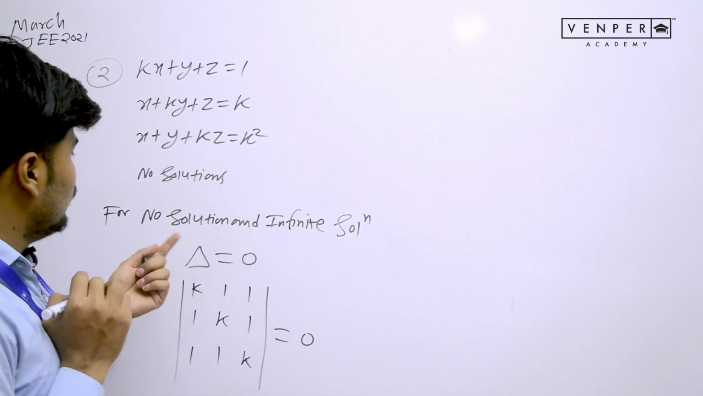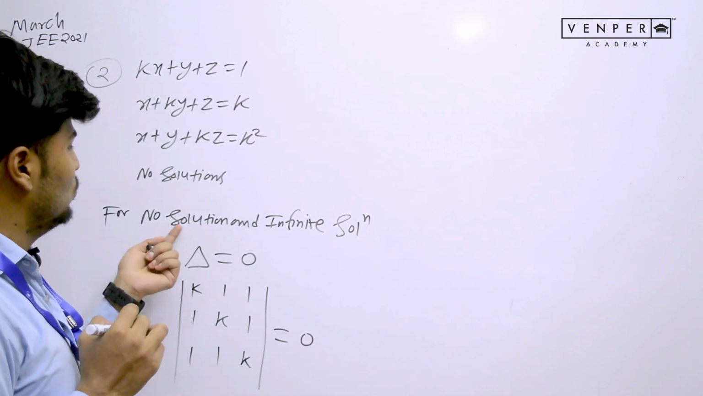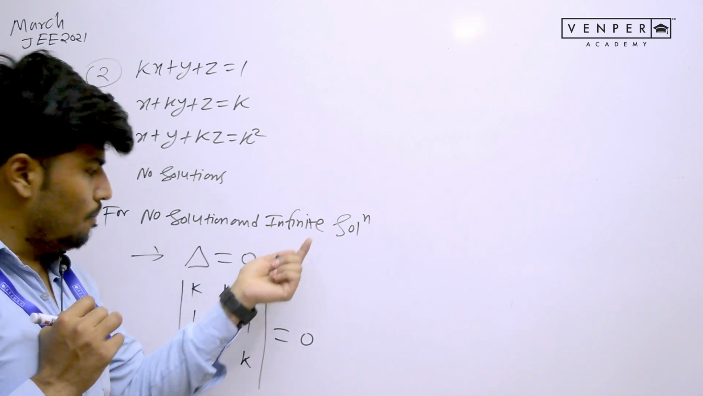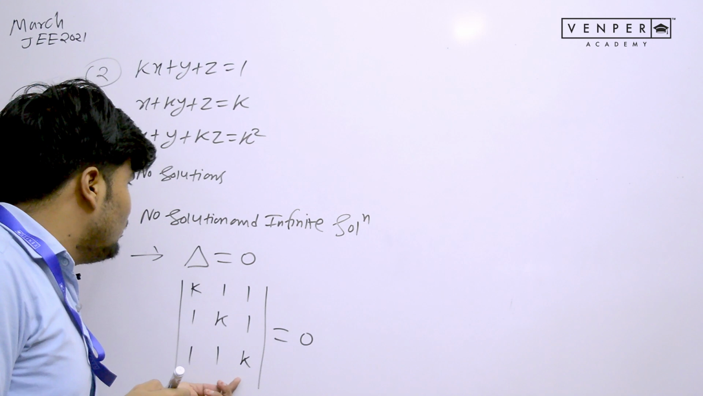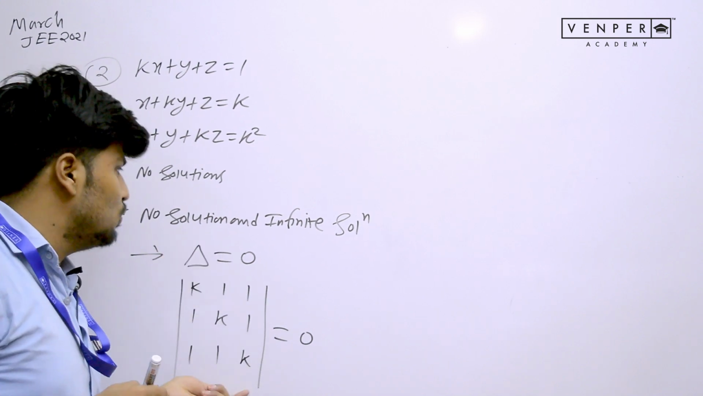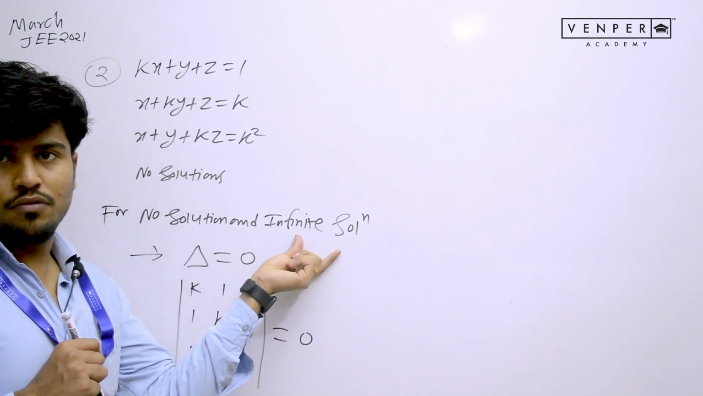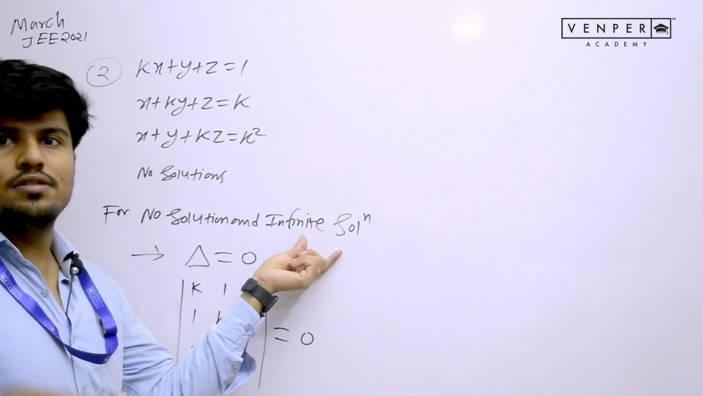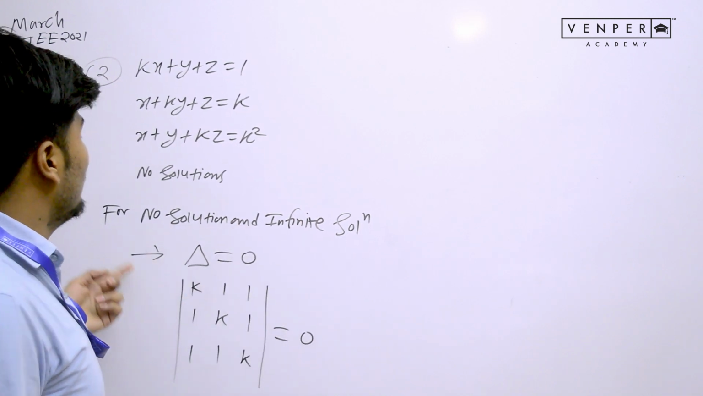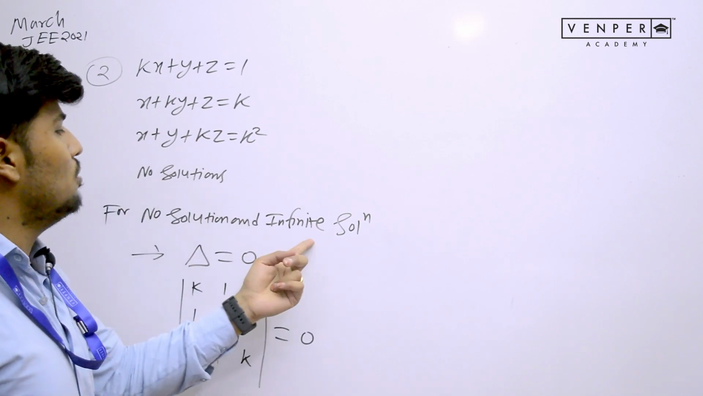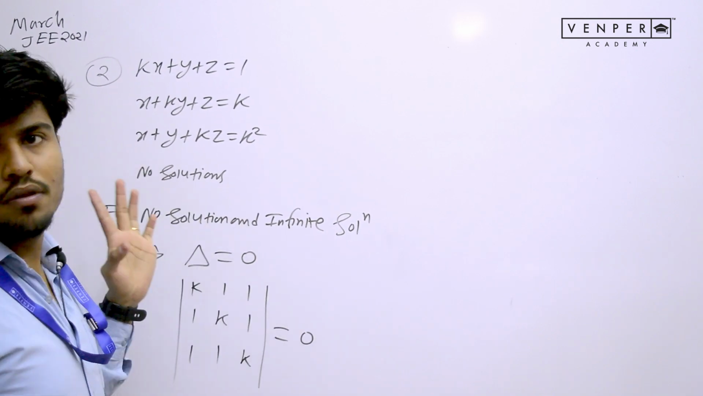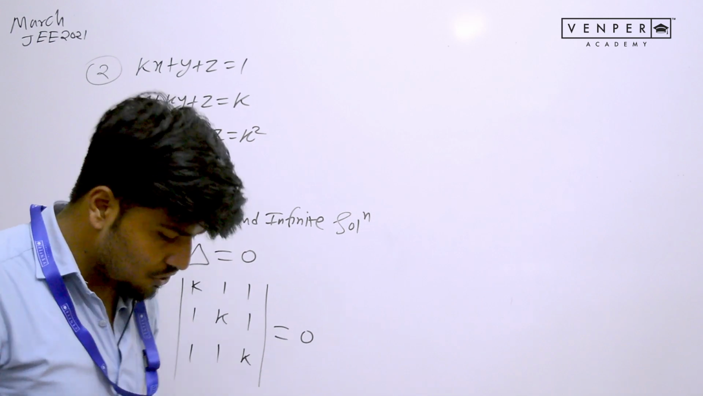But it will not be 0 for no solutions only; it will be 0 for no solutions and infinite solutions. So we might get multiple values of k, and we need to verify at which values of k we get no solutions and at which we get infinite solutions. We need to answer with the value of k at which we have no solution, because the question is about no solutions, not infinite solutions. So let us continue our discussion.